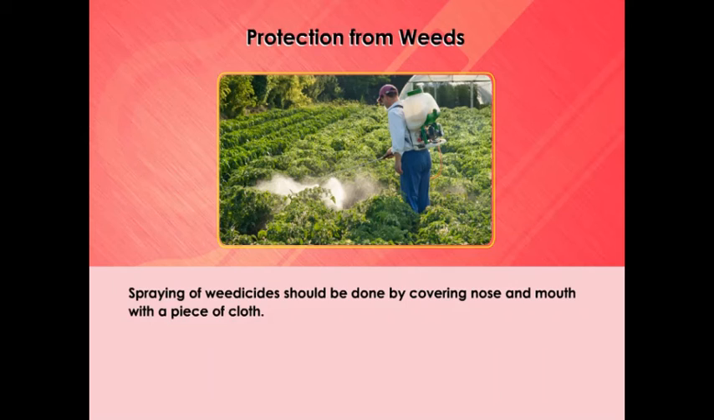A seed drill is also used to uproot weeds. Weeds are also controlled by using certain chemicals called weedicides. These are sprayed in the fields to kill the weeds. The weedicides are diluted with water to the extent required and sprayed in the fields with a sprayer. Spraying of weedicides may affect the health of farmers, so they should use these chemicals very carefully. They should cover their nose and mouth with a piece of cloth during spraying of these chemicals.